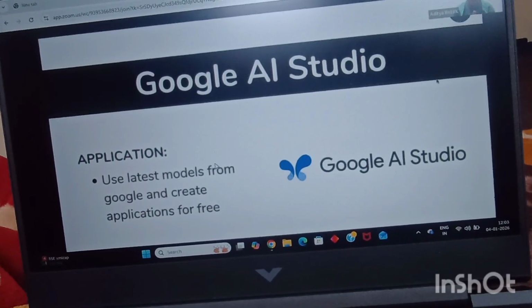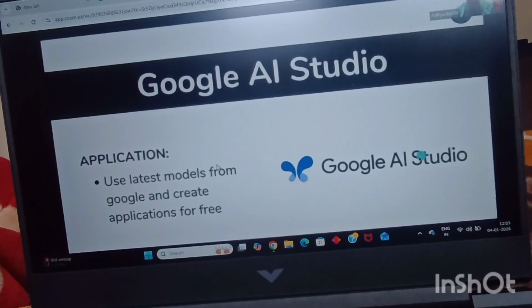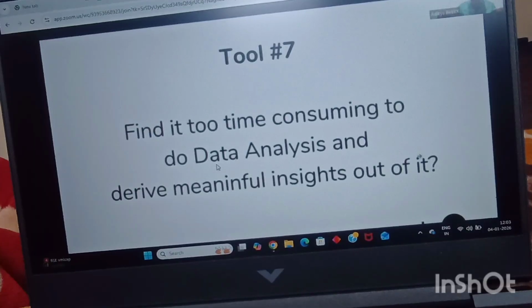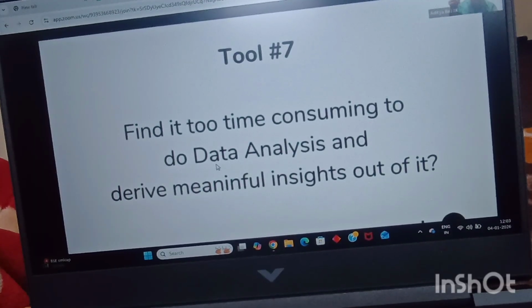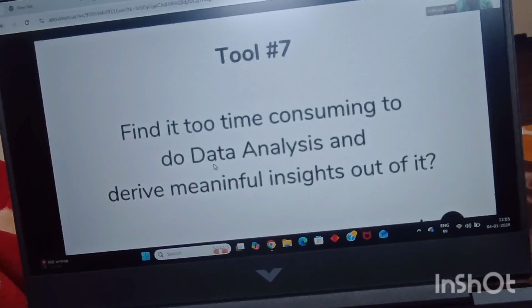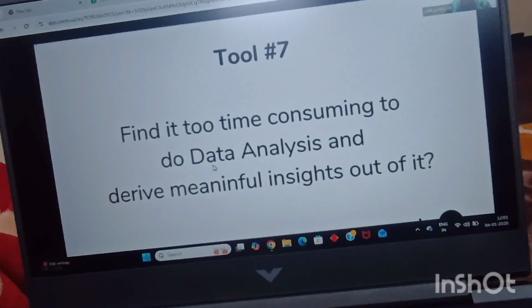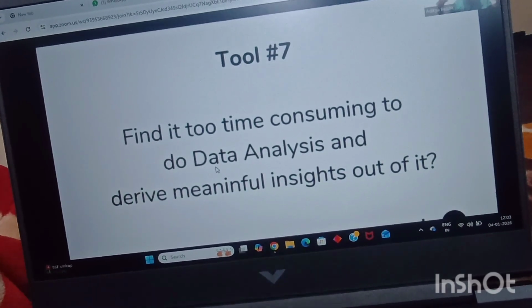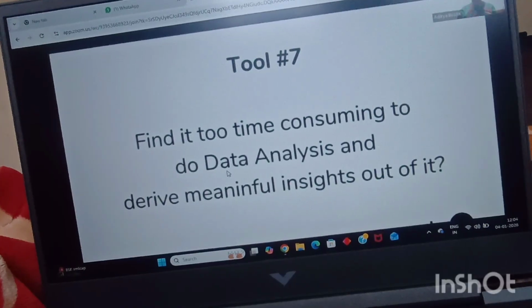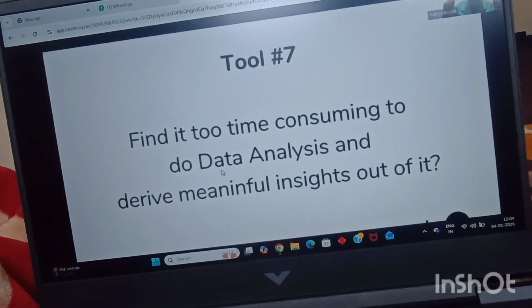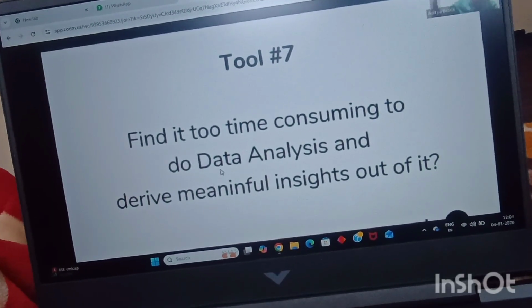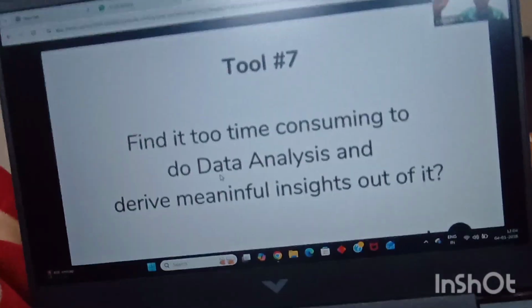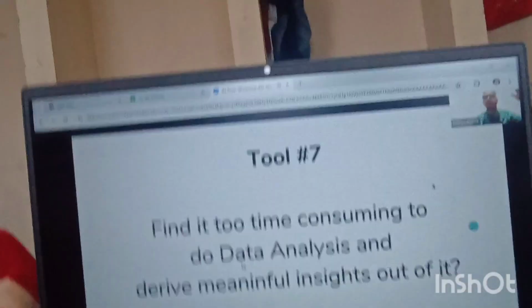Yes. Now tell me, how many of you, along with it, find it too time-consuming to work on Excel, to do data analysis and derive meaningful insights out of your data? How many of you feel it's too time consuming? Every single day I have to spend so much time on Excel, so much time on data analysis, I cannot tell you. Very frustrating to do that. So how many of you would want to work with your data in a 10x manner as well?